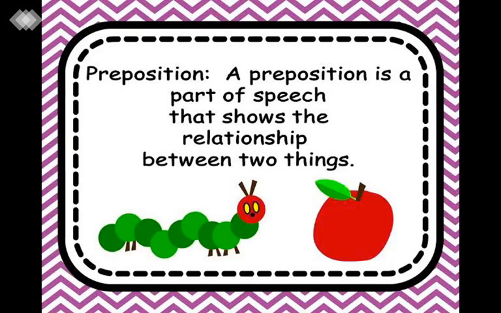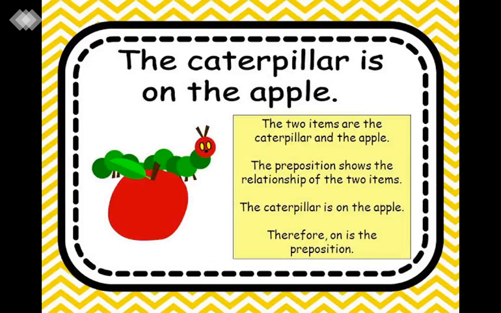Next one, a preposition is a part of speech that shows the relationship between two things. See here, two things are given here. One is caterpillar, another one is apple. Now let's see what type of relationship is between them. The caterpillar is on the apple here.